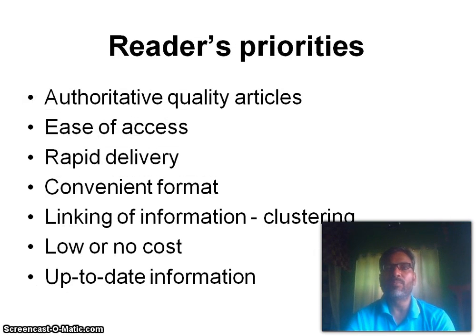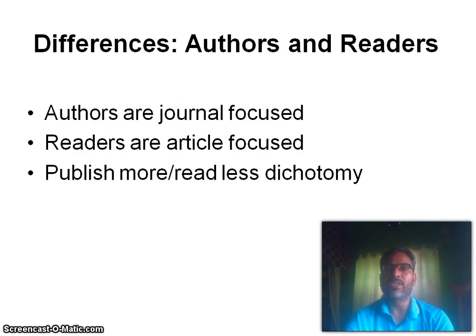So what are the reader's priorities? Authoritative quality articles, ease of access, rapid delivery, convenient format, linking of information, clustering. One piece of information is linked with the other. Low or no cost, up-to-date information. Difference between authors and readers: authors are journal focused, readers are article focused. Publish more, read less.